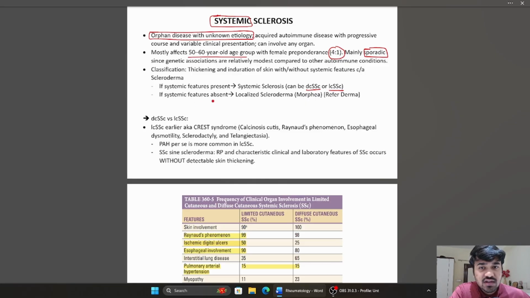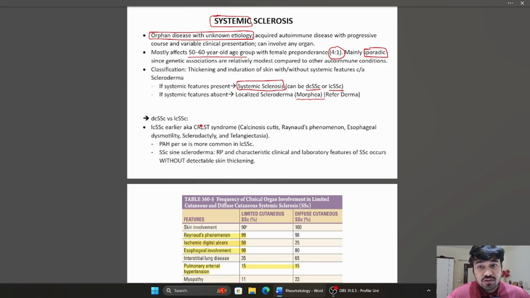If the systemic features are absent and the disease is limited only to the skin involvement, then the condition is known as localized scleroderma or morphea. Right, this we will cover in dermatology, and the current video of ours will be limited to the discussion of systemic sclerosis. So now we will differentiate between the diffuse cutaneous variant and the limited cutaneous variant of systemic sclerosis.